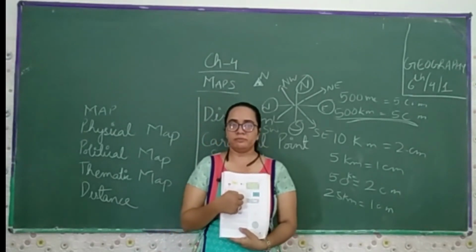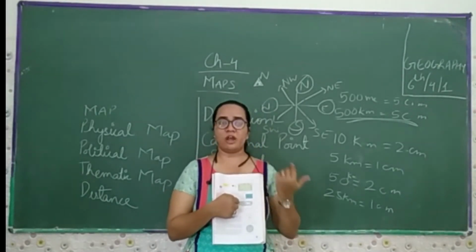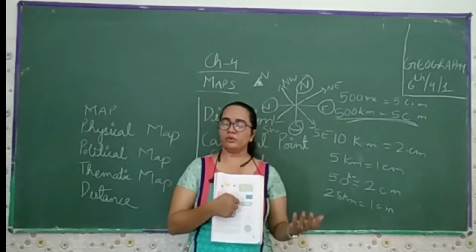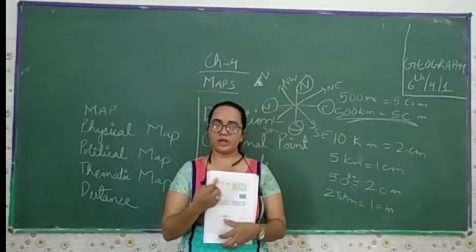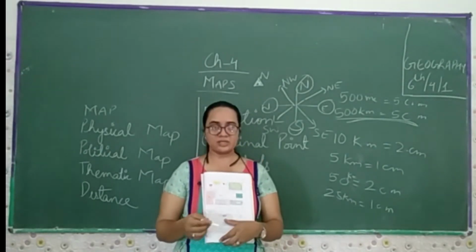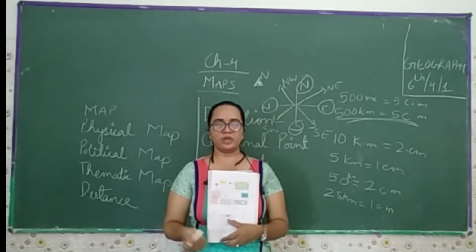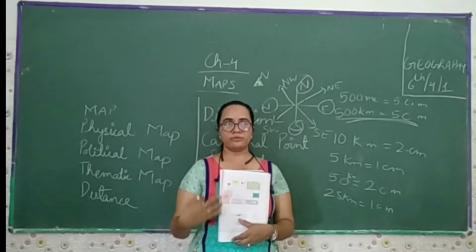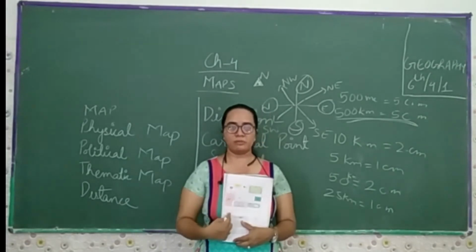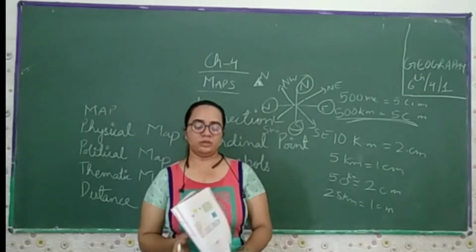If my cousin comes to my place in the city for the first time, and I don't have the time because I have to go for my job, I can tell her that she can take this city map. Where she wants to go, she can go. By the help of this map, she can go anywhere. For example, if she wants to go shopping, take the example that Sheila is my cousin, she can go from here towards here. So if a person knows how to study the map, they can go from one place to another by the help of the map.